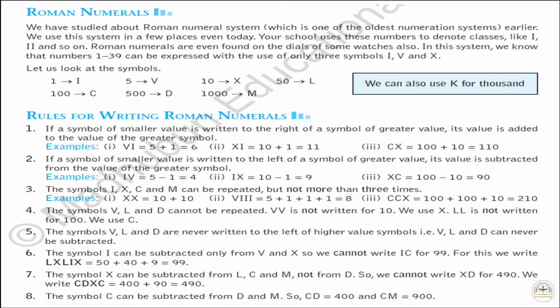For first we will use I. Now for fifth we will use V. For 10 we will use X. For 15 we will use L. For 100 we will use C. For 500 we will use D, and for 1000 we will use M. So you have to learn this. Okay, now here are the rules. You have to read this properly.